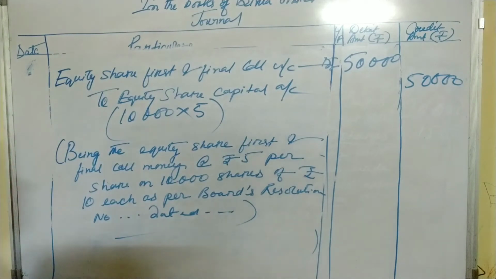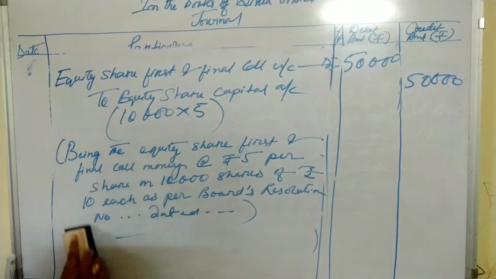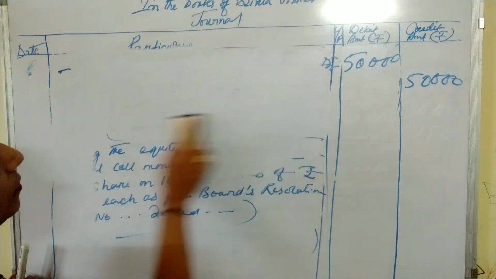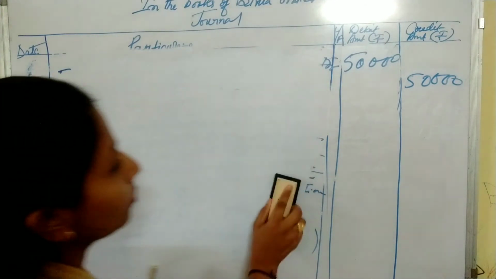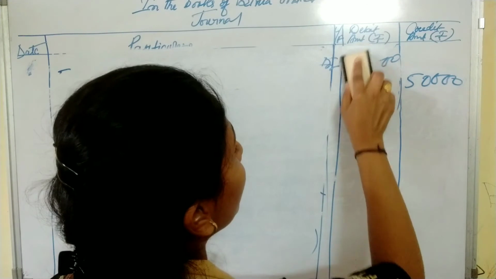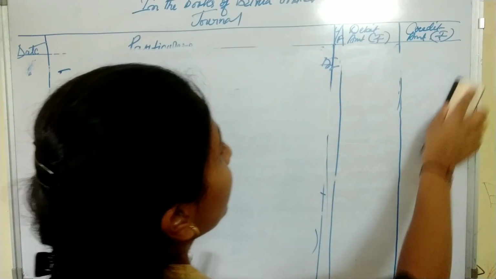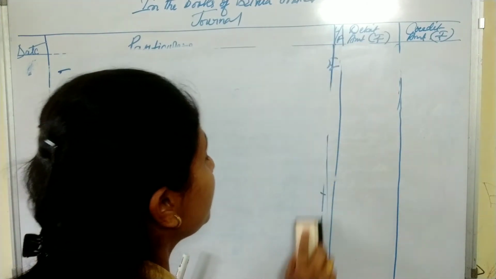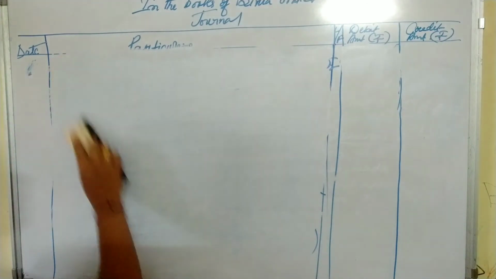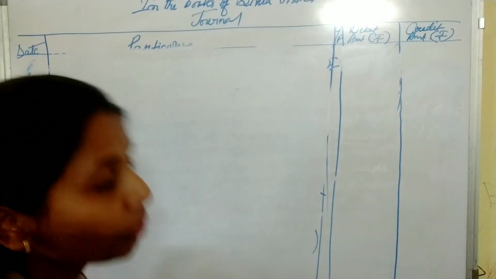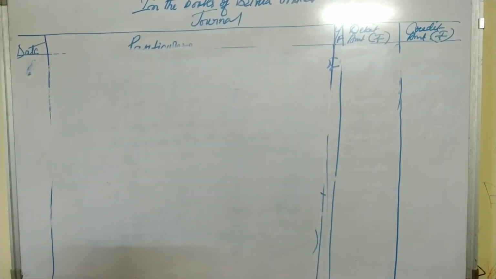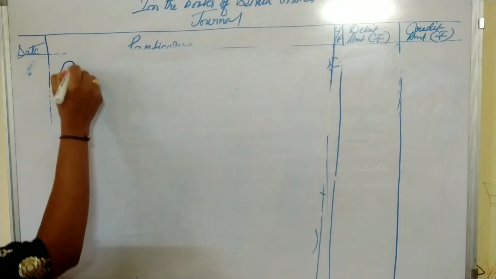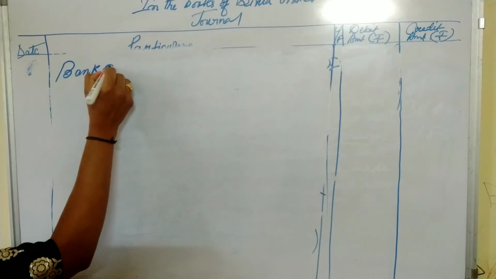Now we will write the receipt entry. We will write the receipt entry of first and final call money, and we will adjust the calls in advance money in this entry. So the receipt entry is Bank Account debit.